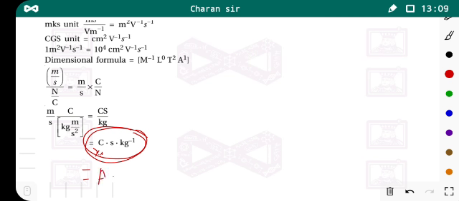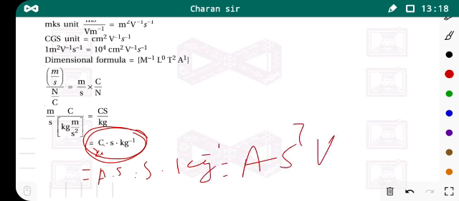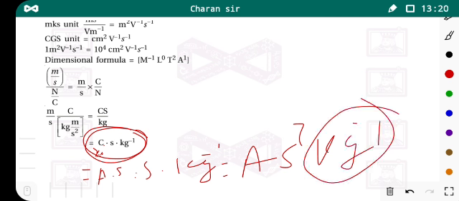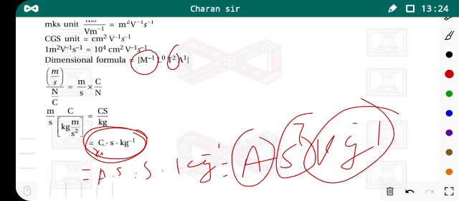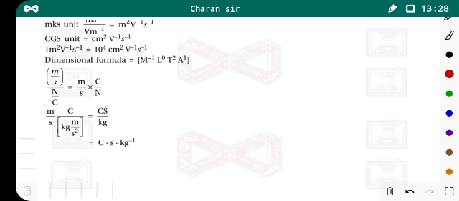So you have ampere into seconds instead of coulombs. Then you have second, then kilogram inverse. So you have ampere second square kilogram inverse. Instead of kilogram inverse we have M minus 1, second square means T squared, ampere is A 1, and length is 0. Okay, so this is the short note on mobility.